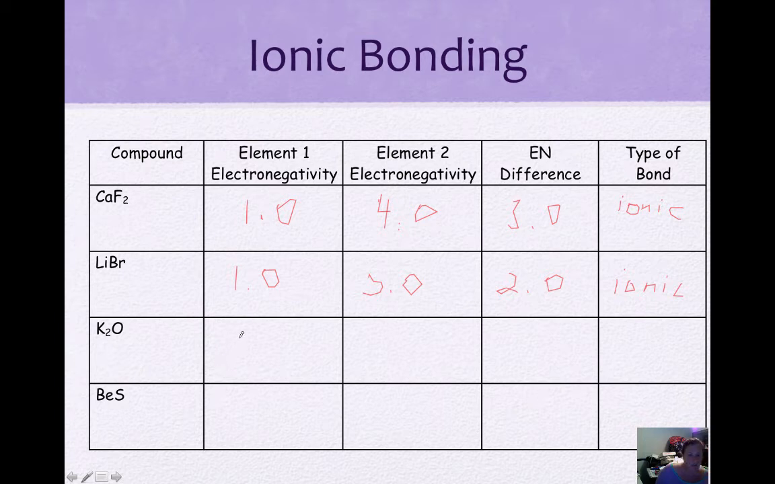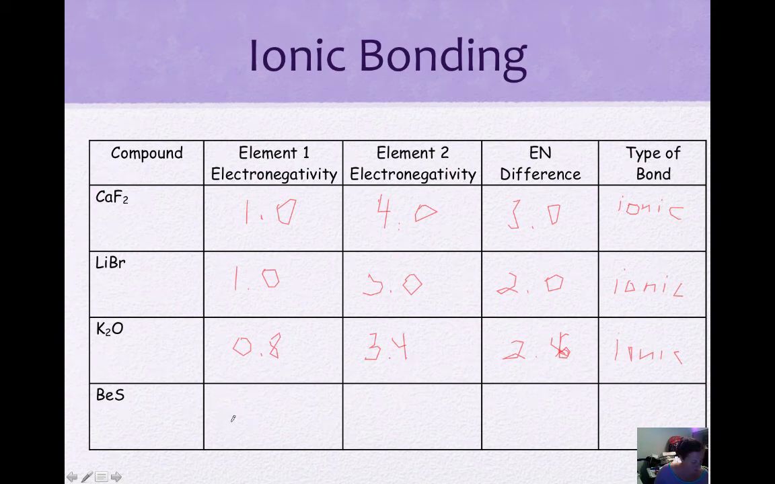Potassium, 0.8. Oxygen, 3.4. Difference is 2.6. So ionic. Oops, 2.6. This is ionic. That's a 2.6. My pen is not cooperating.